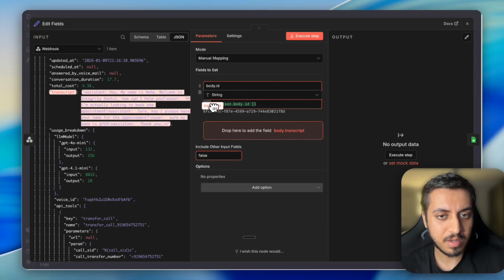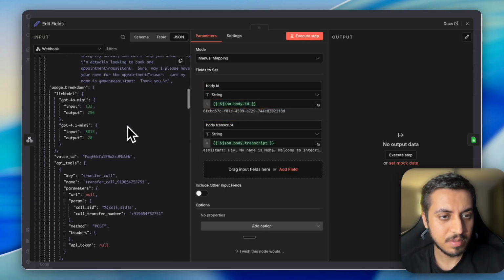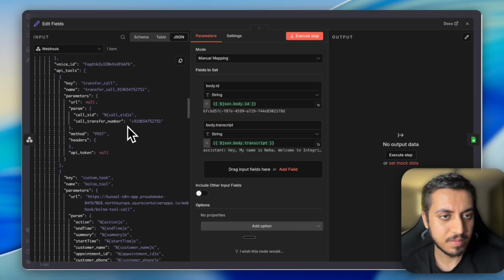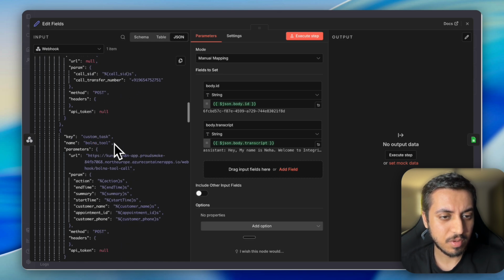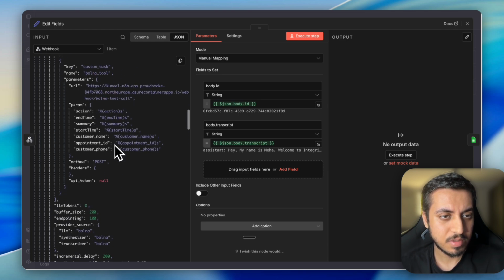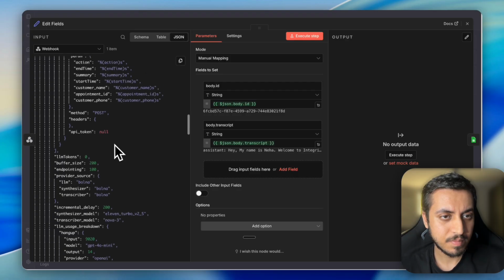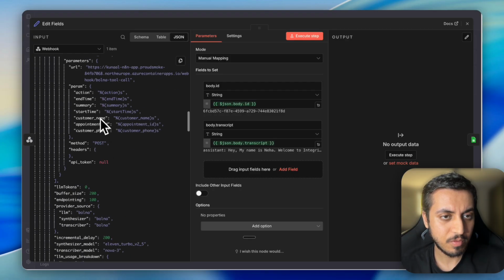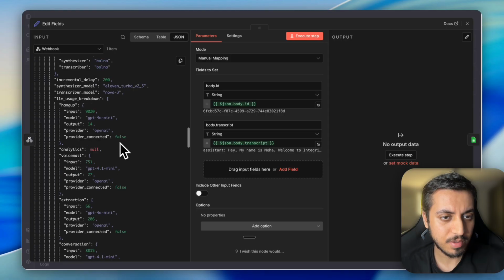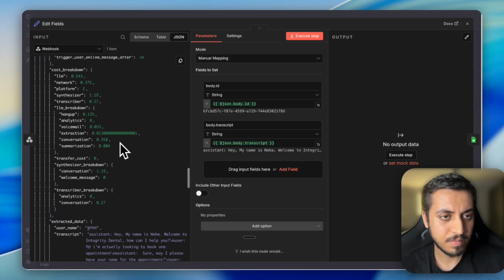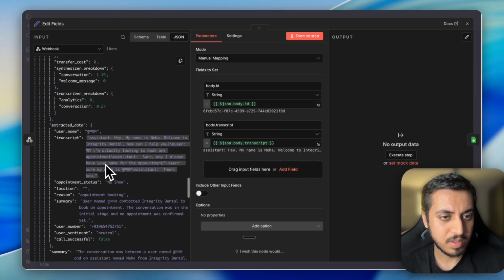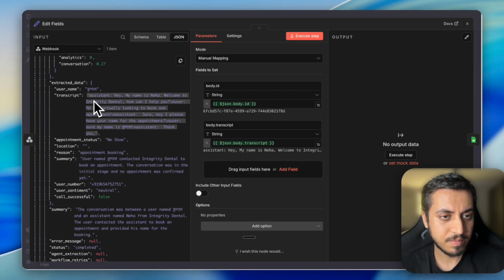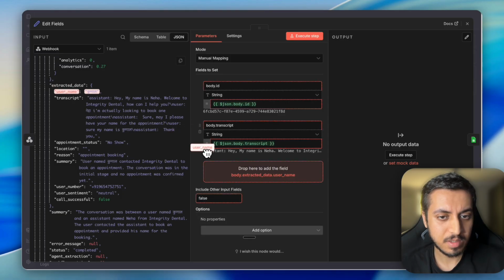You can get the transcript. You can save all of this if you want. It's totally your choice. We should be getting these parameters somewhere. It also gives a cost breakdown, so you can save that as well. Okay, this is the data.